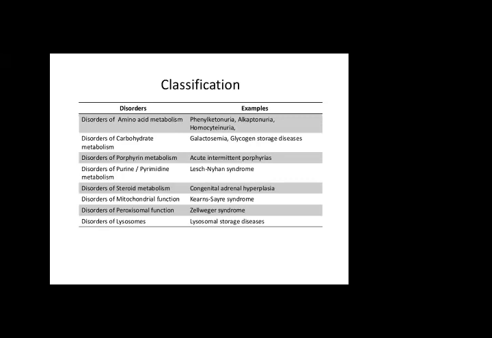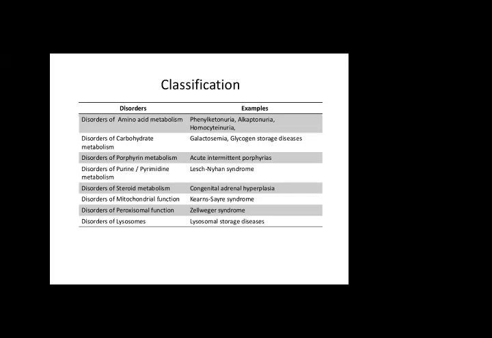Disorders of porphyrin metabolism include acute intermittent porphyrias. Disorders of purine and pyrimidine metabolism: in this we come across Lesch-Nyhan syndrome. Disorders of steroid metabolism include congenital adrenal hyperplasia.